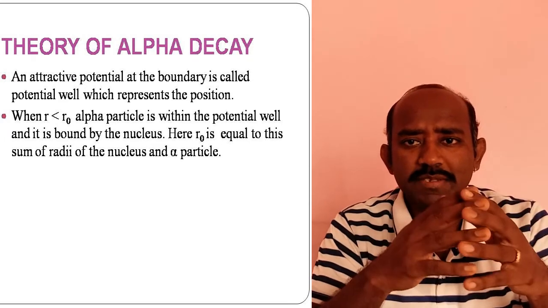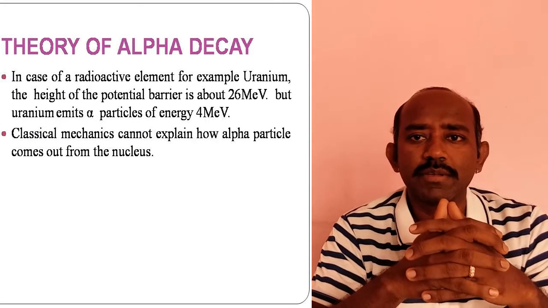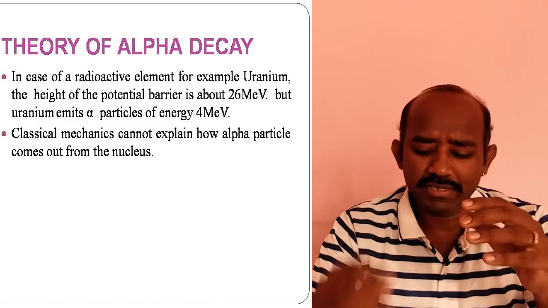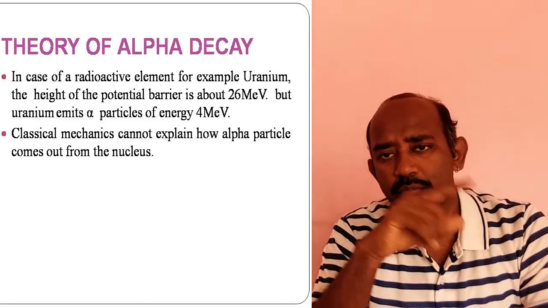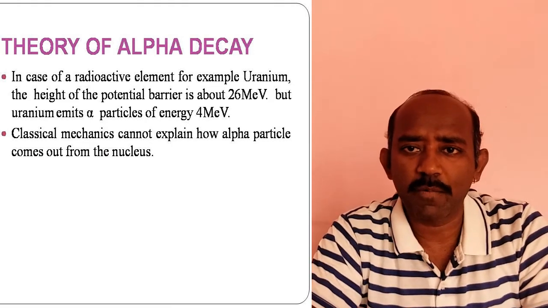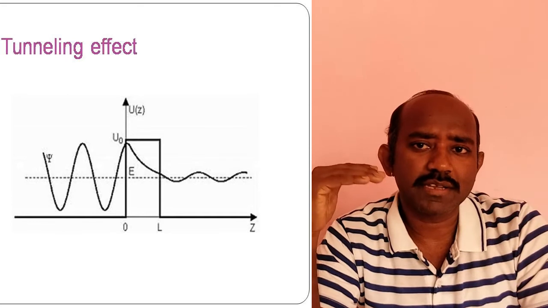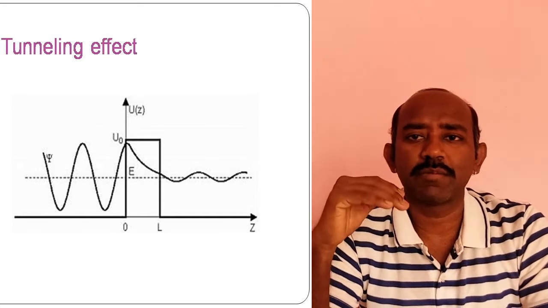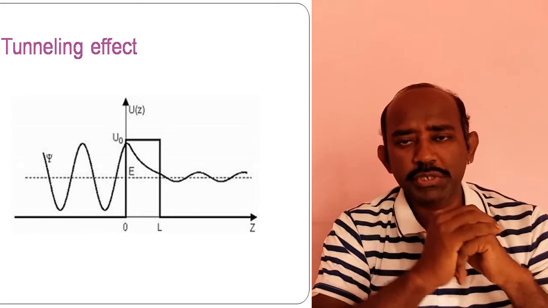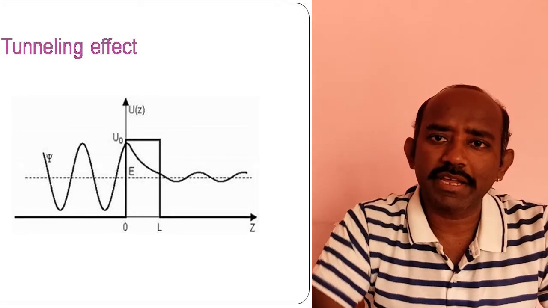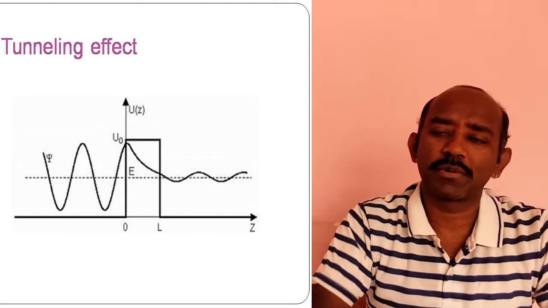Quantum mechanics gives the explanation for this. In quantum mechanics, the alpha particle's motion is considered as a wave. It has certain energy levels E1, E2, E3 and so on. Within the potential well, only the higher energy level alpha particles can come out from the nucleus.